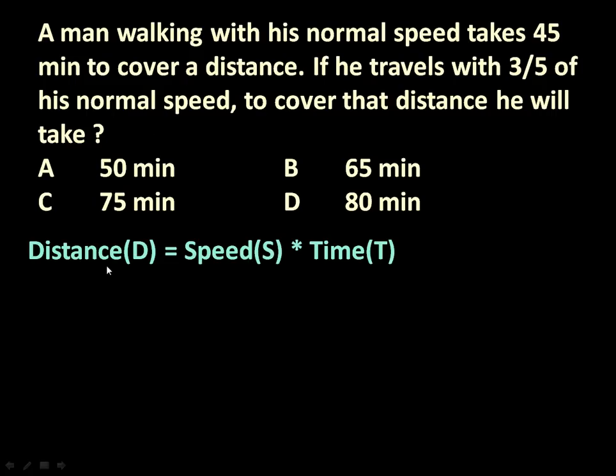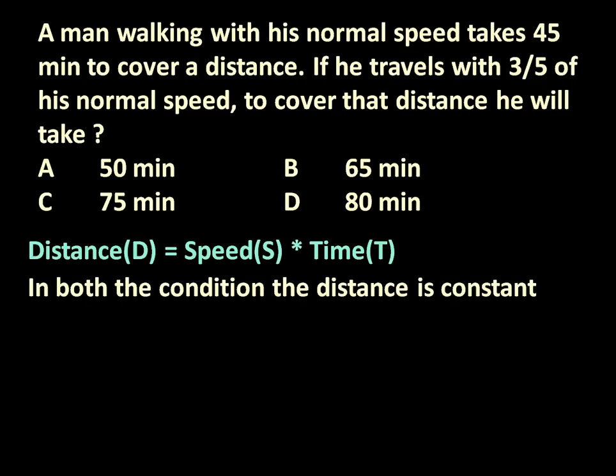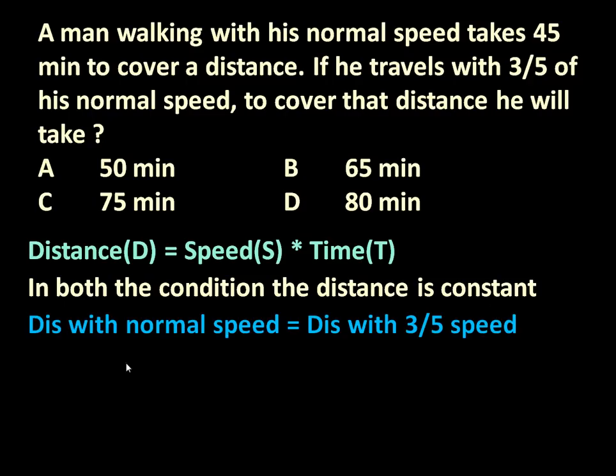The formula for distance is equal to speed into time. So now whether he is moving with normal speed or he is traveling with 3 by 5 of his speed, slow or fast, in both the cases the total distance travelled by him with normal speed and the total distance travelled by him with any other speed will remain constant. Means in both the conditions the distance is constant. So distance with normal speed is equal to distance with 3 by 5 speed.